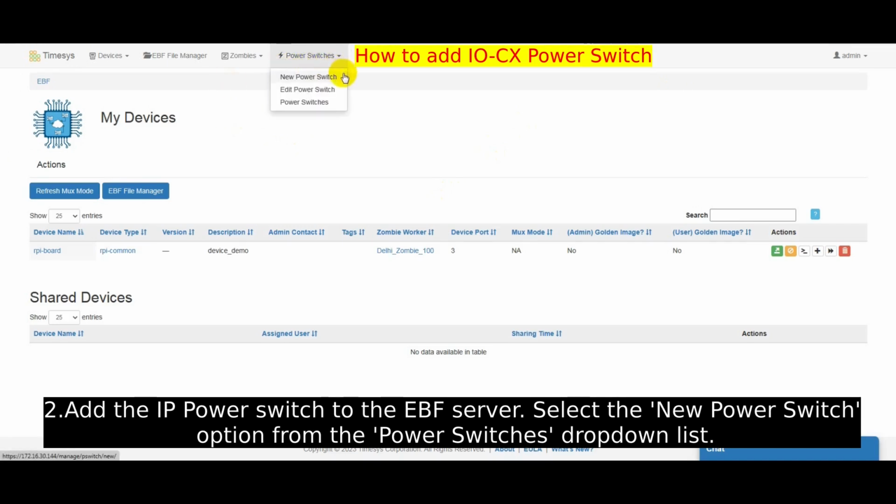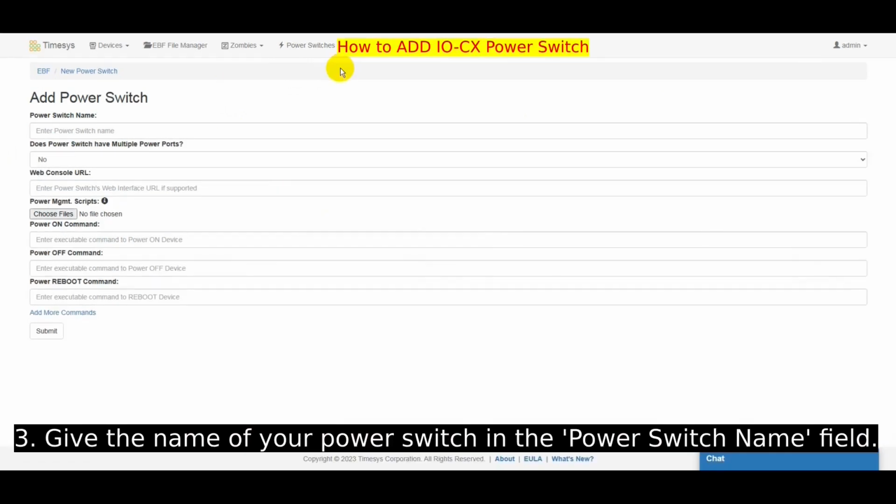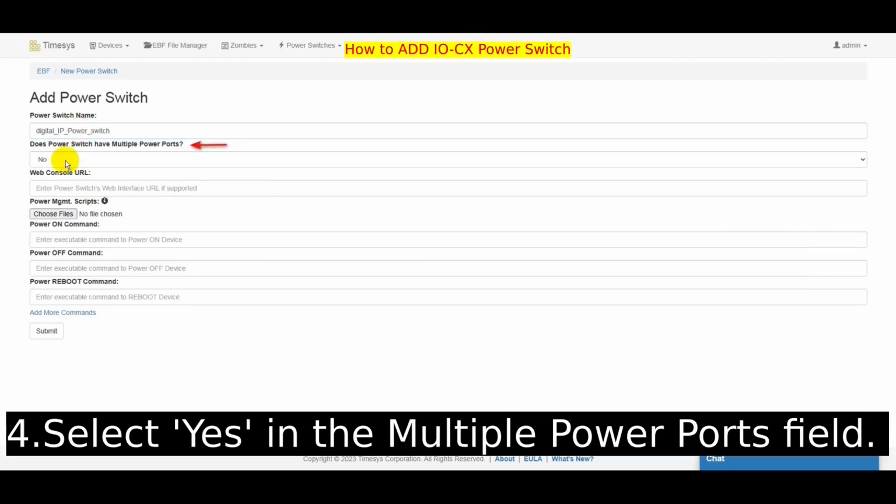Select the New Power Switch option from the Power Switches drop-down list. You will now be on the Add New Power Switch page. Provide the name of your power switch in the Power Switch Name field. Select Yes in the Multiple Power Ports field.